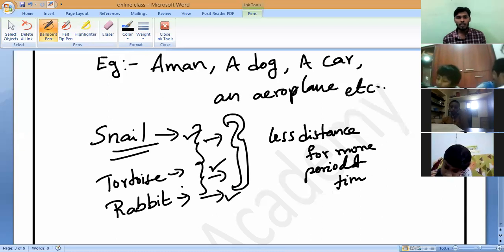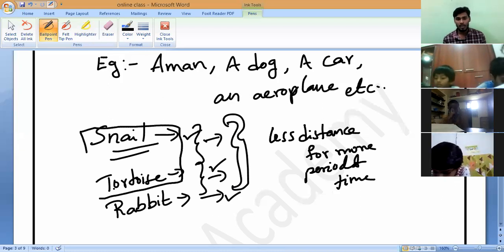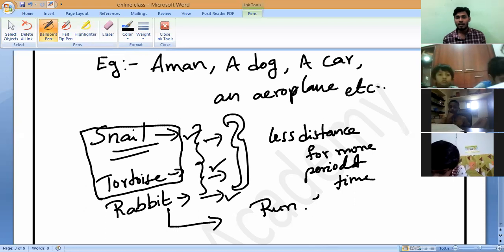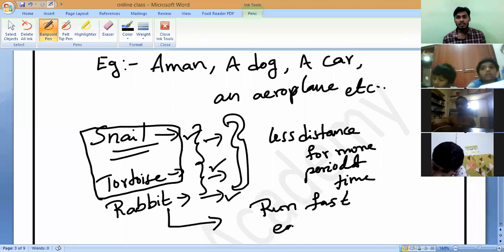So observing motion in these animals is very difficult. But a rabbit will run very fast, so we can easily observe the motion.